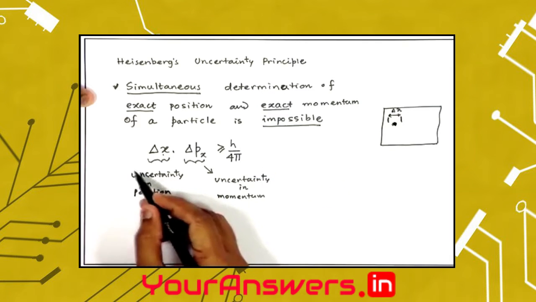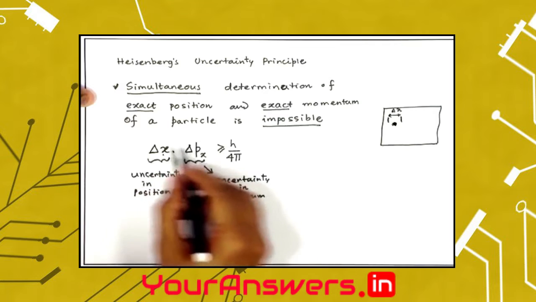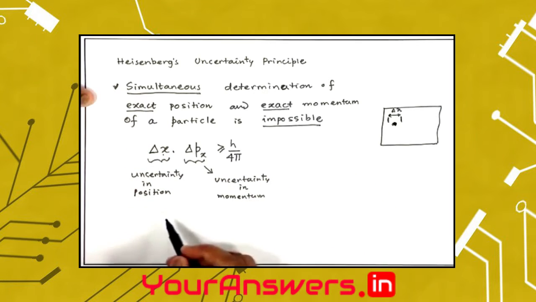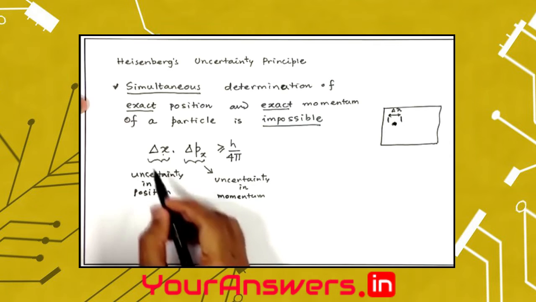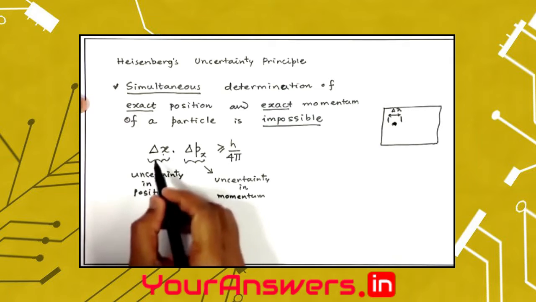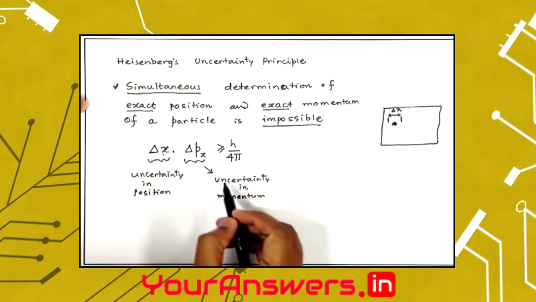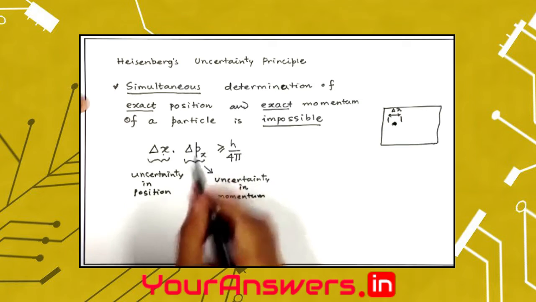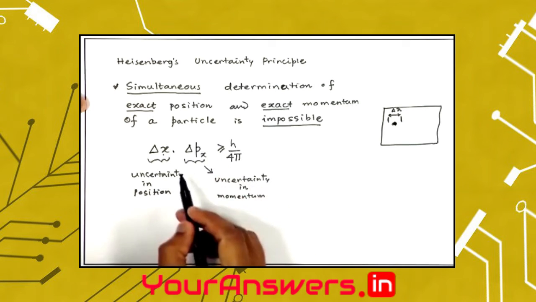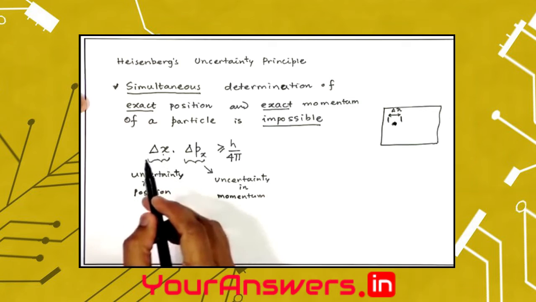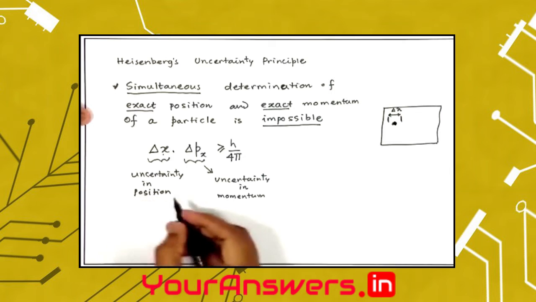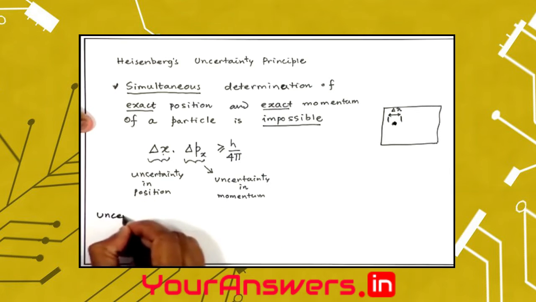So, Heisenberg's uncertainty principle said that you cannot simultaneously measure the exact position and exact momentum of a particle. There has to be a certain amount of uncertainty, and this uncertainty is given in this way. In other words, if you want to measure the position exactly, you must sacrifice the accuracy in terms of momentum, and if you want to exactly measure the momentum of this particle, you must sacrifice the knowledge of the exact position of this particle.